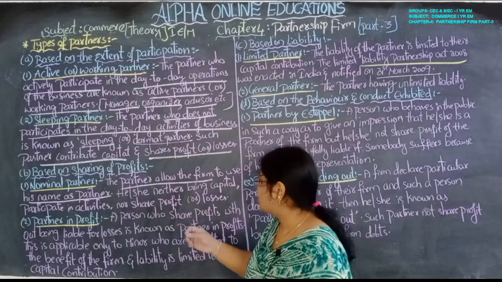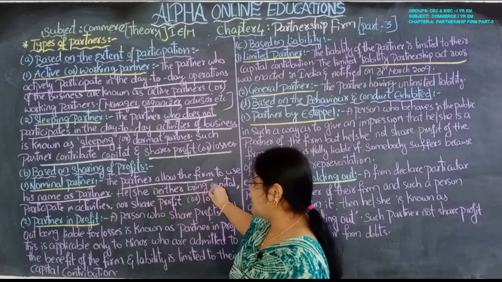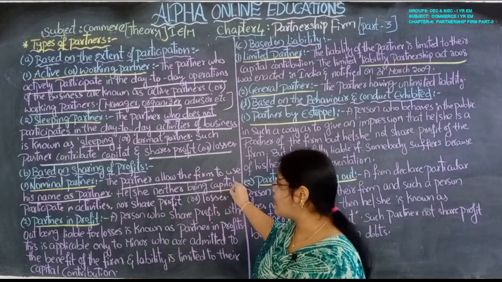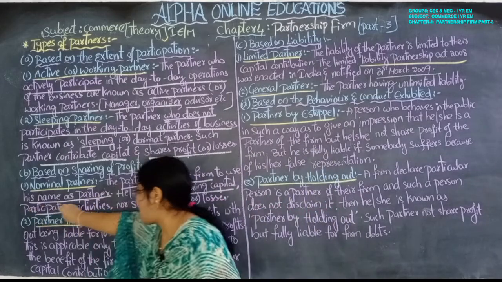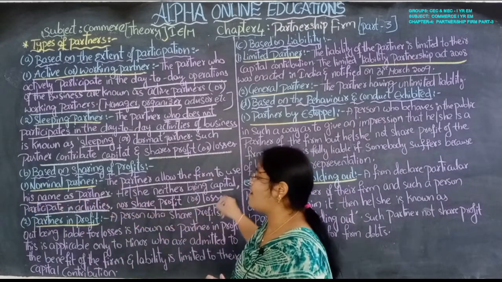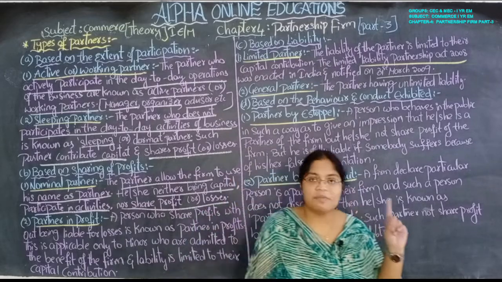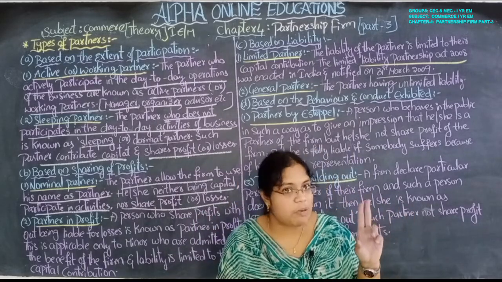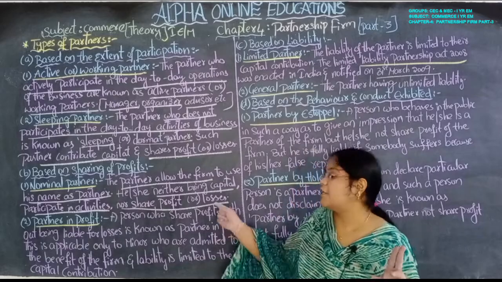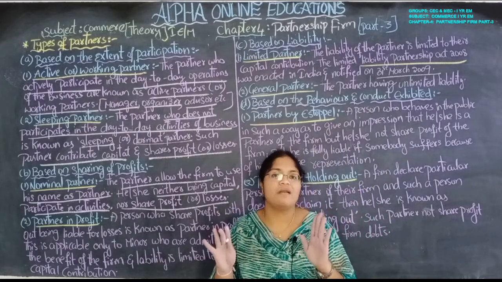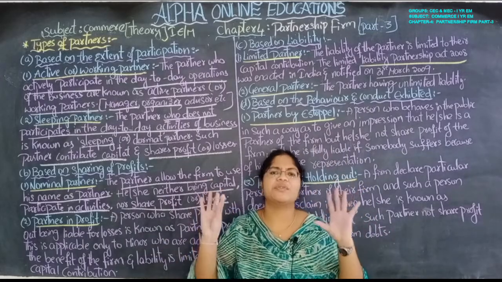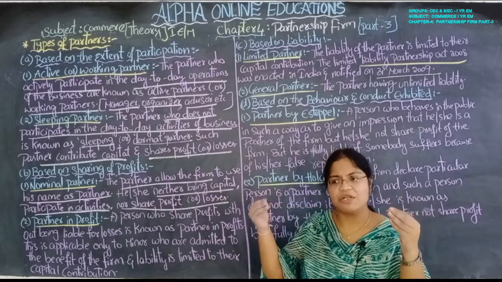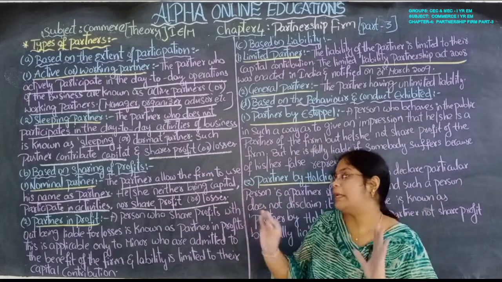He or she neither brings capital, nor participates in activities, nor shares profit and loss. They will not bring any capital, they will not participate in any activities, and they do not share any profit or loss. They just give their name to the firm to use. The firm will use that partner's name only.